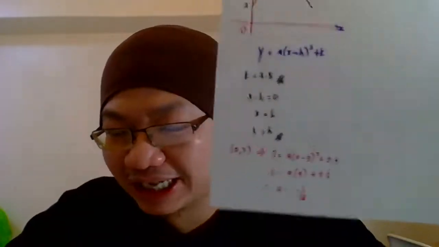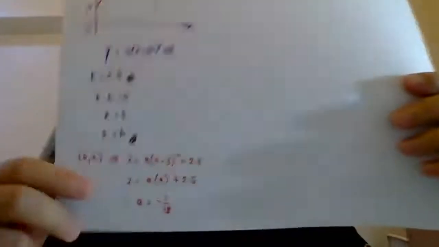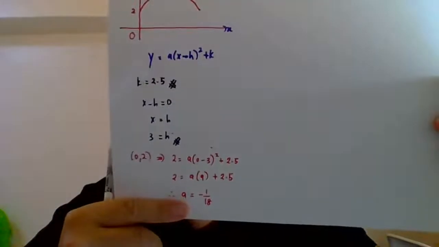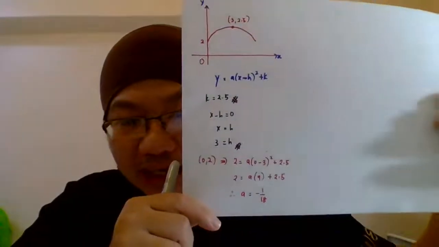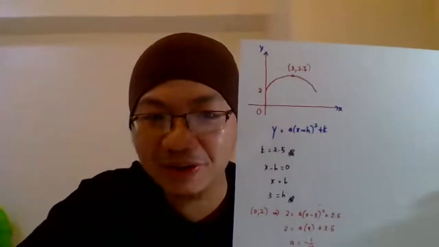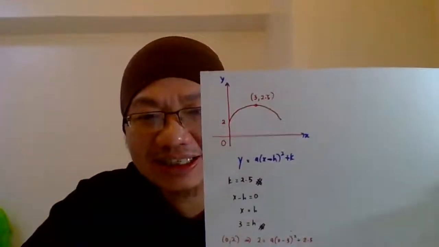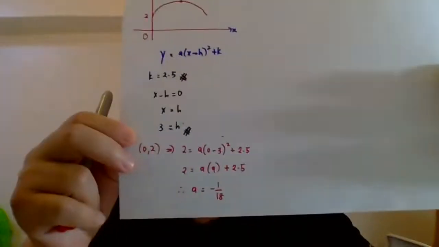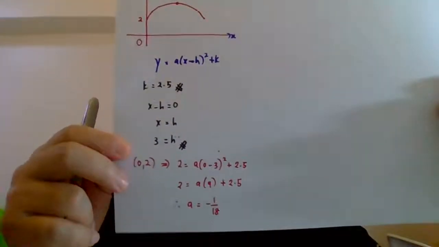Roshini already obtained the same answer as I found here. So I hope you guys can get the same answer like this. Please double check with your textbooks. As usual, I don't have the textbook, so I don't know the answer. I just have the question picture only. So please double check the answer. Okay, so that's all for your h, k, and a.